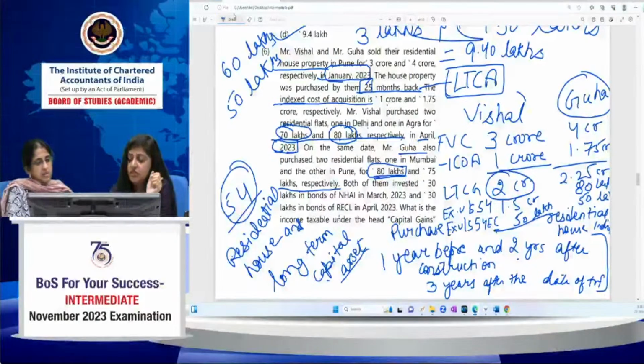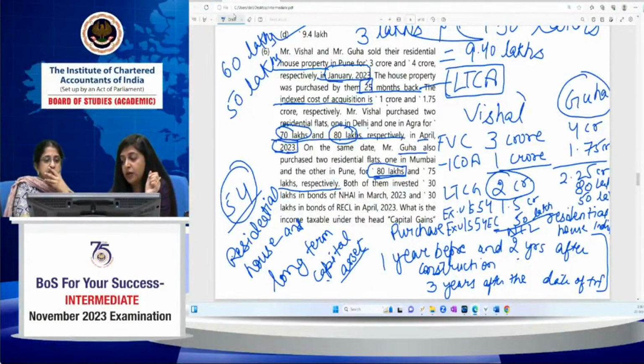So what would be the capital gain of Mr. Vishal? Mr. Vishal has a capital gain of 2 crore, but he has got the exemption under section 54 for 2 residential house properties and another exemption under section 54EC for investing in the bonds of NHAI and RECL of rupees 50 lakhs. So his capital gain would be nil. And regarding Mr. Guha, he has long-term capital gain of 2.25 crore, but since his capital gain exceeds 2 crore, he doesn't have that option of claiming exemption under section 54 in respect of 2 house properties.